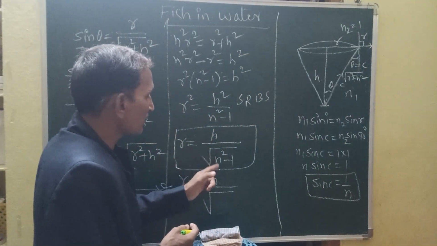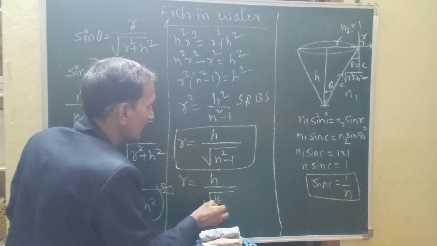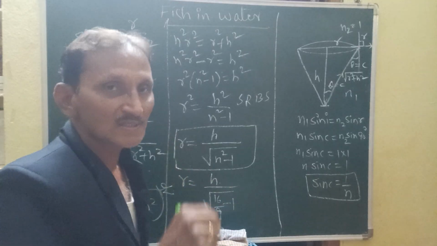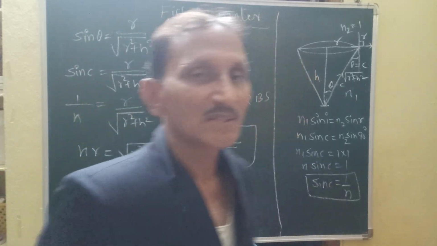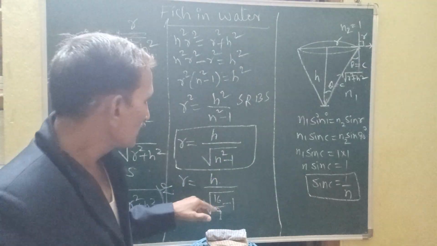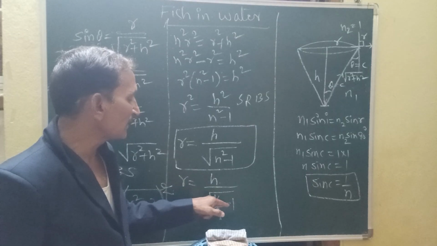So 4 square is 16 and 3 square is 9, so we get 16 by 9 minus 1.